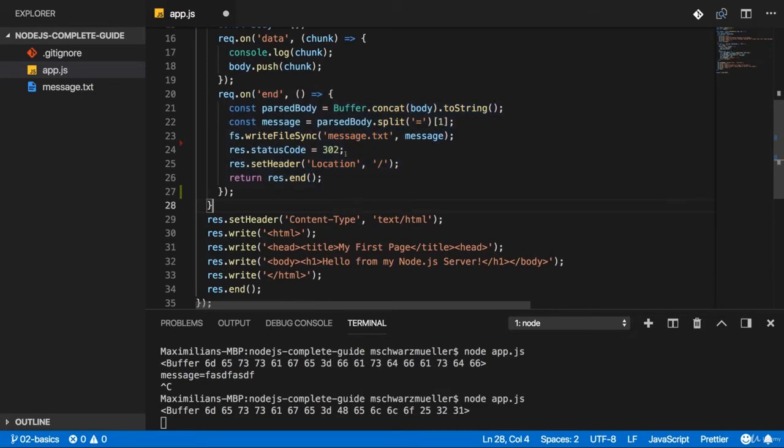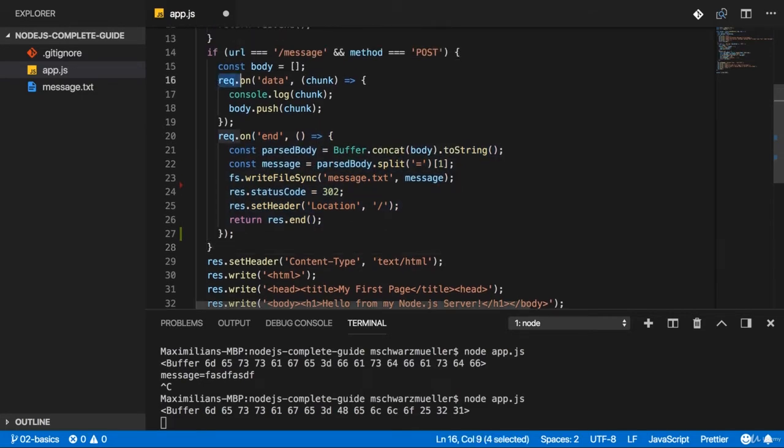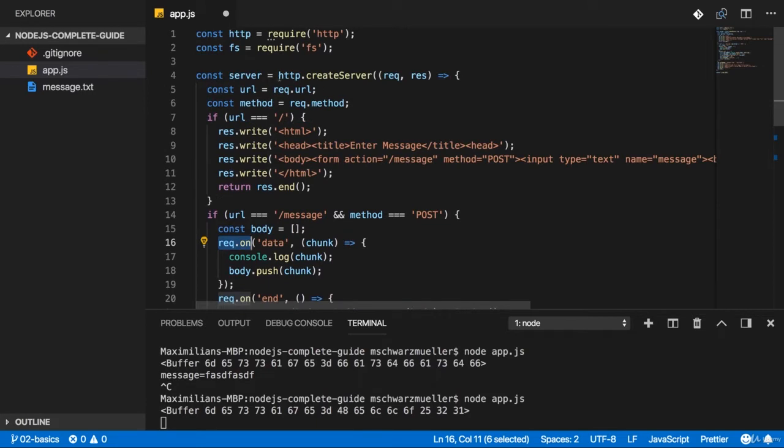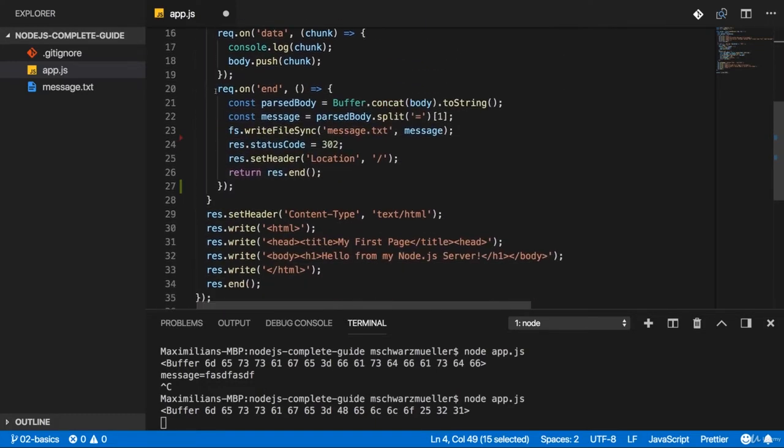But it also means that it's super important to understand that with request.on or code like http.createServer, these are some examples where Node.js uses a pattern where you pass a function to a function, and Node will execute these passed-in functions at a later point of time, which is called asynchronously. Now, it's not always the case that a passed-in function is necessarily executed at a later point of time, but Node.js uses this pattern heavily, and throughout the course, I'll of course let you know when this is the case and when Node executes something asynchronously.